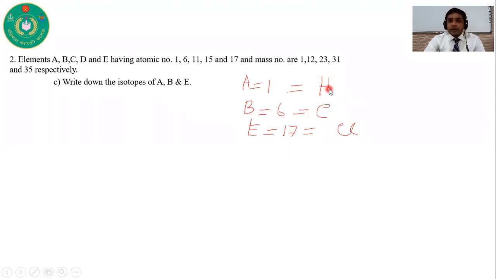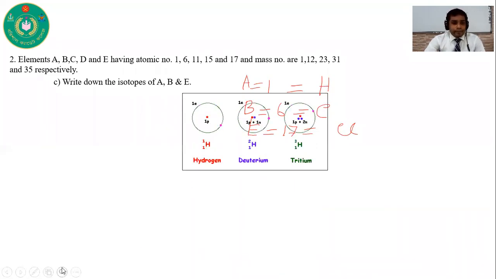So when you can find out the atoms, then you can write down the isotopes. You can find out the isotopes of hydrogen, carbon, and chlorine. Here you can see there are 3 isotopes of hydrogen. One is hydrogen, deuterium, and another one is tritium. Hydrogen is written as 1,1 H, deuterium is written as 2,1 H, and tritium is written as 3,1 H.